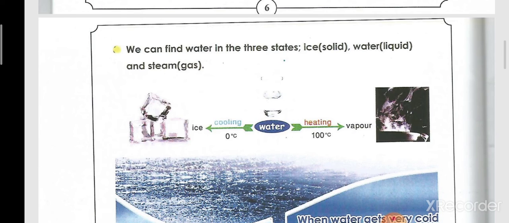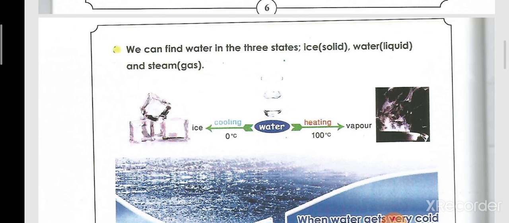If I have a bottle of water and I want to change it to ice, what will I do for this water? Will I cool it or heat it? Excellent, I will cool it. So for the water to be changed into ice, I will make a cooling. Okay? And the water changes to ice at a temperature of 0 Celsius. So if the temperature is very cold, 0 Celsius, the water will change to ice.